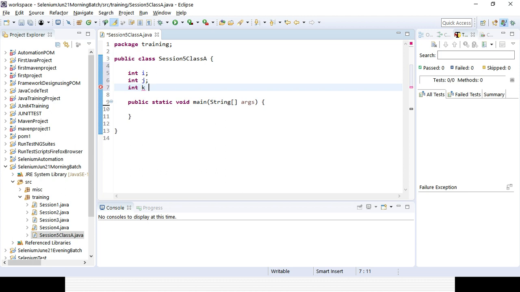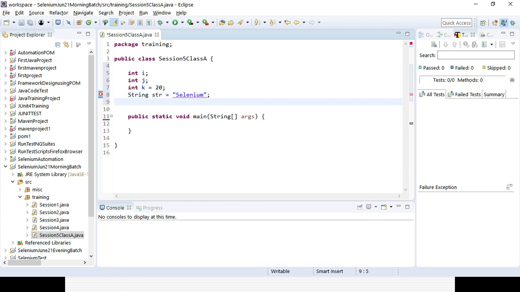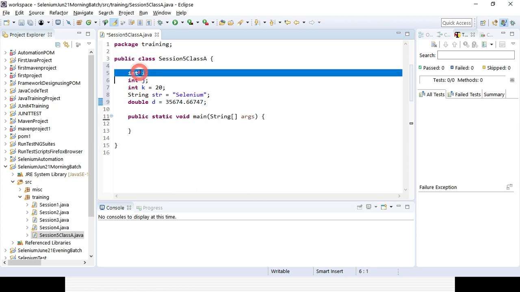It can be, suppose say 20. Also I can create a variable called string str, creating a variable string str, and I am assigning some value, suppose say selenium. And I can create one more variable, suppose say double d equal to some value. So those are the different variables I am storing. Sometimes I am assigning some value, sometimes I am not assigning any value, I just define the variable, right.